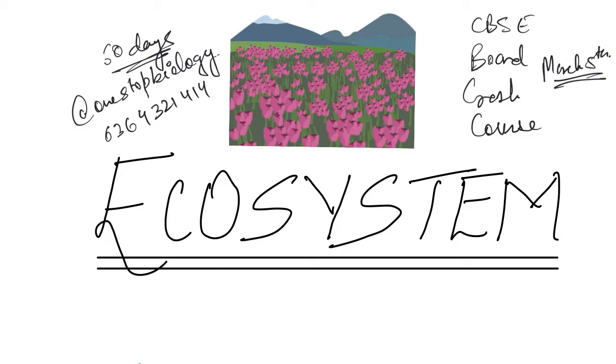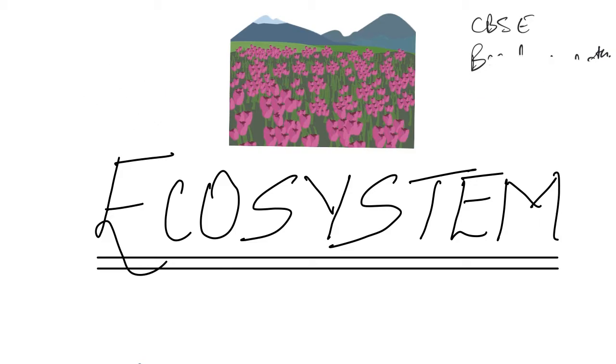So now, guys, let's start with the concept of ecosystem. Now, we said that ecosystem is a functional unit of nature. It is a unit where all the living organisms interact among themselves and also with the environment, right? So, what does it mean? One living organism interacts with the other living organism as well as the surrounding environment that they have, right? Basically, guys, this ecosystem usually varies in size. Say, a small pond is also an ecosystem. A very large forest or a sea or an ocean is also an ecosystem, right?